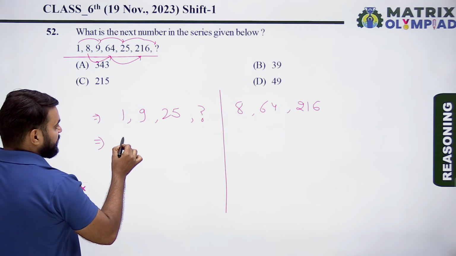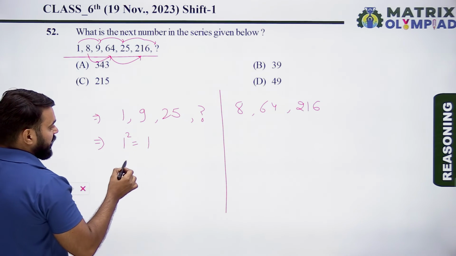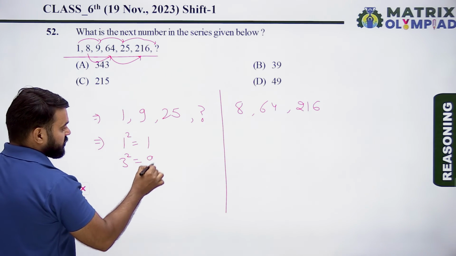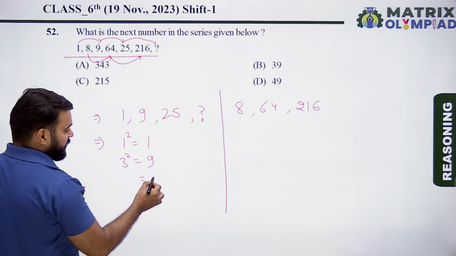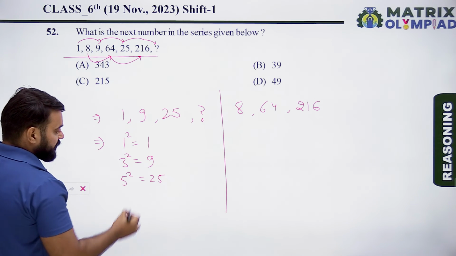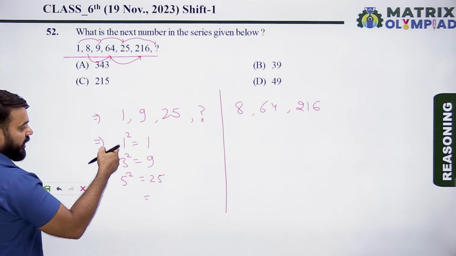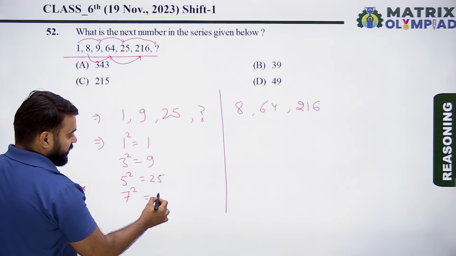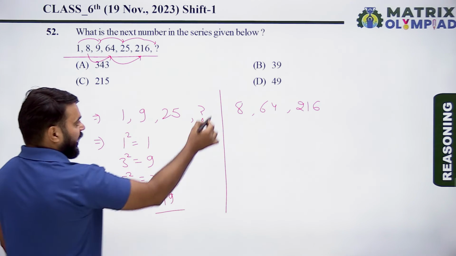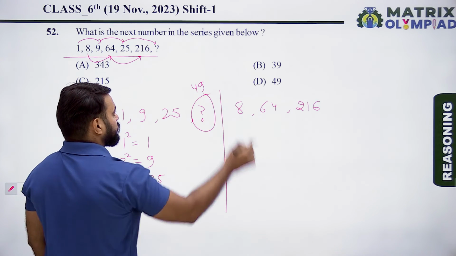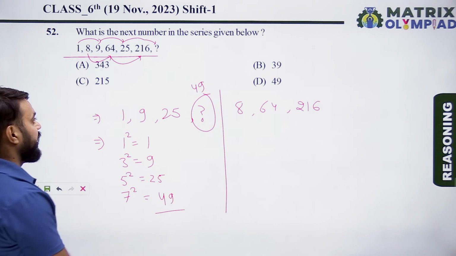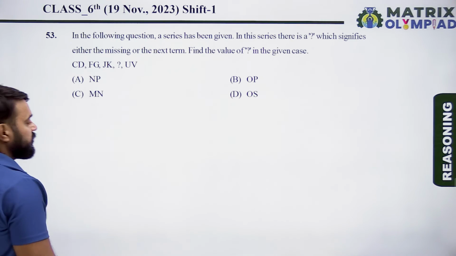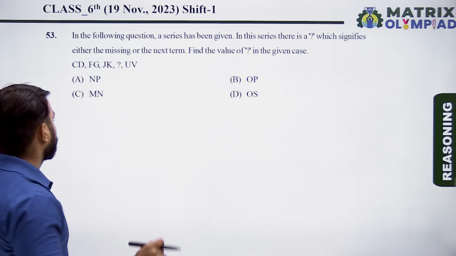So find the pattern of the series. 1 means 1 square, it means 1. Now 9 means 3 square is equals to 9. Now 25, it means 5 square. Similarly, 1 square, 3 square, 5 square. Now similarly 7 square. So 7 square, it means 49. So here missing number is 49 of this series. So here option D is the correct answer of this question. So move on to the next question. So next question is question number 53.